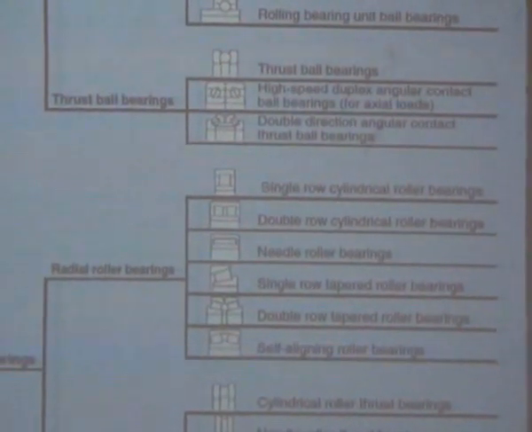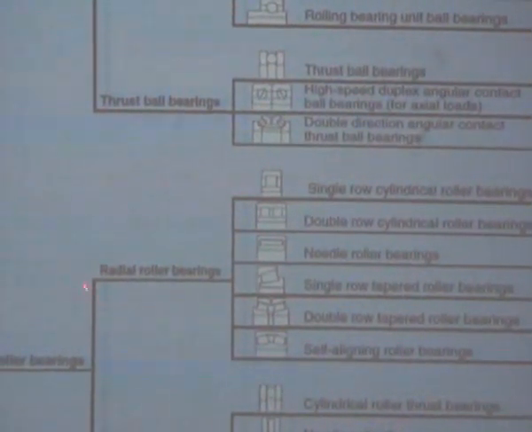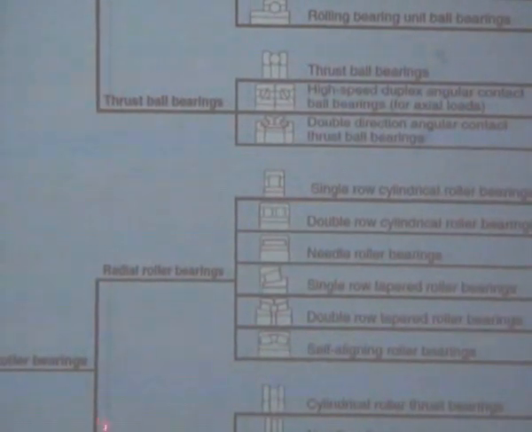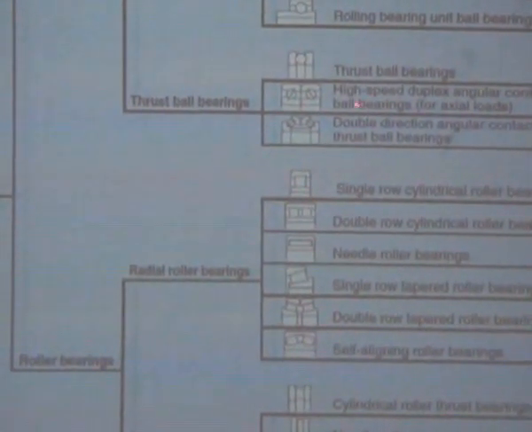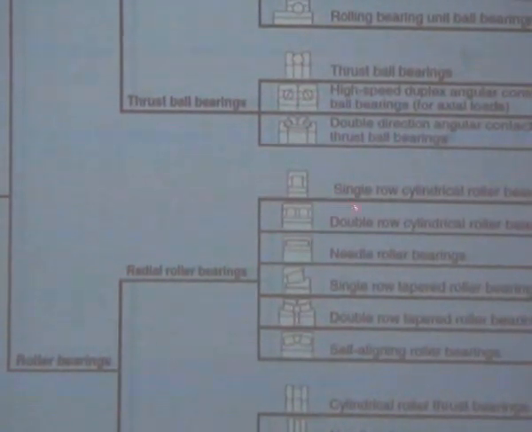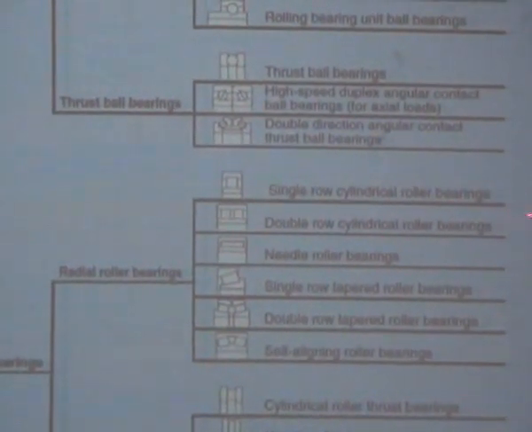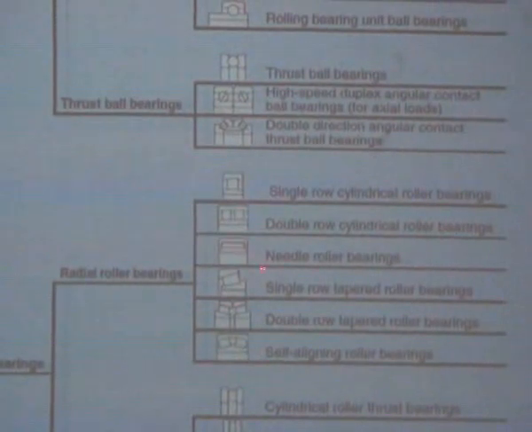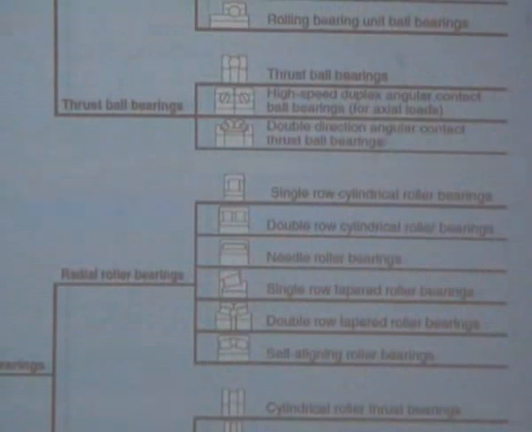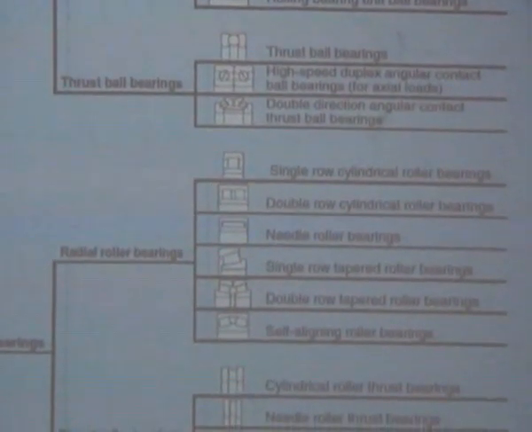Roller bearings are also classified based on the load carrying capacity: radial roller bearings as well as thrust roller bearings. Radial roller bearings are classified further: single row cylindrical roller bearings, double row cylindrical roller bearings, needle roller bearings, single row taper roller bearings, double row taper roller bearings, self-aligning roller bearings.